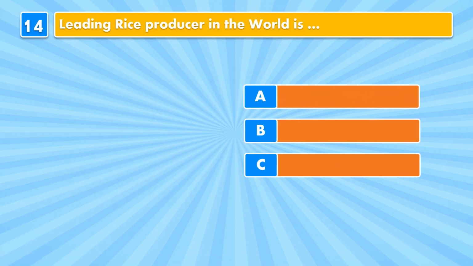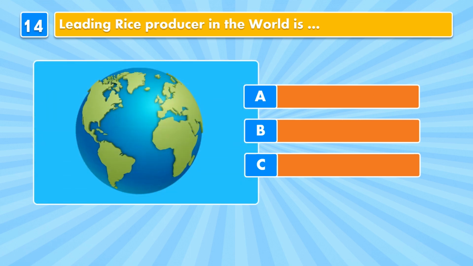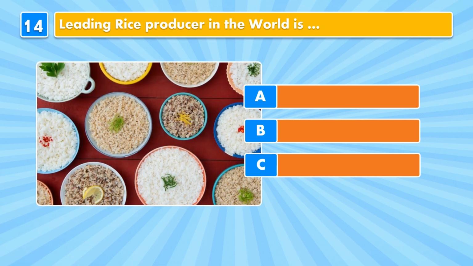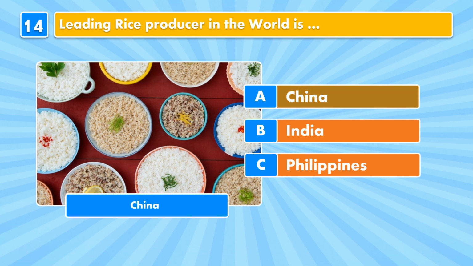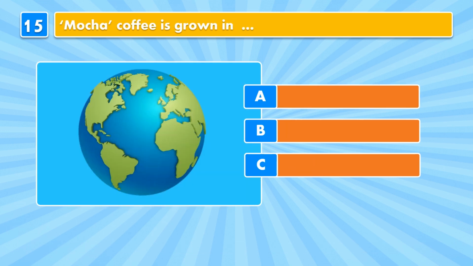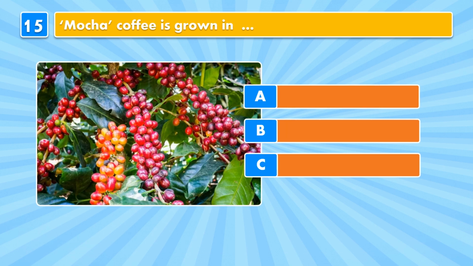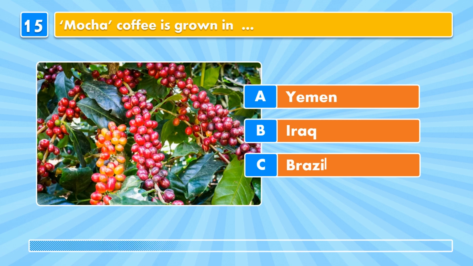Savanna lands. Question 14. Leading rice producer in the world is China, India, Philippines. China. Question 15. Mocha coffee is grown in Yemen, Iraq, Brazil. Yemen.